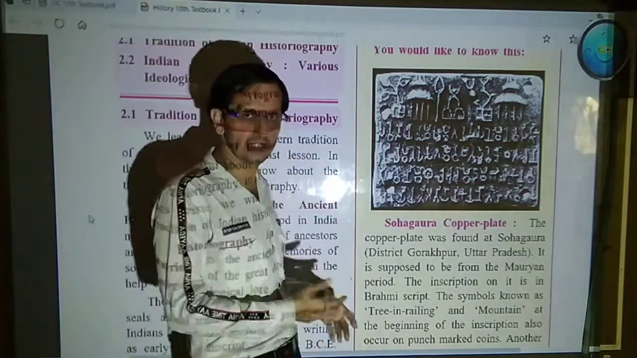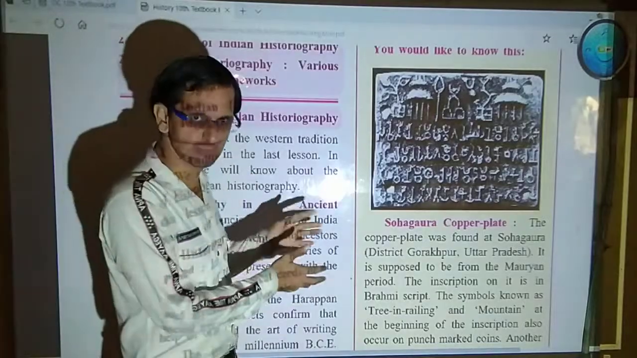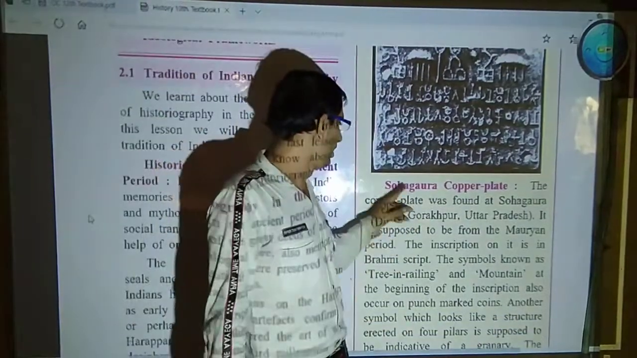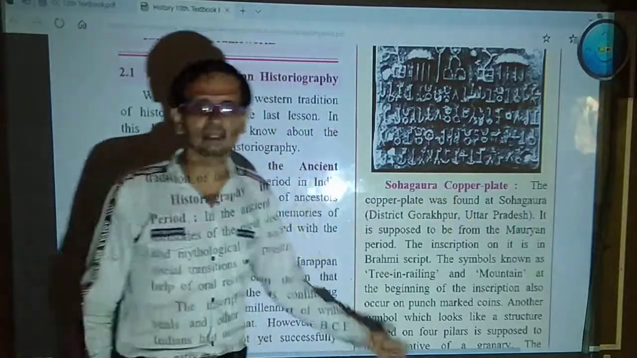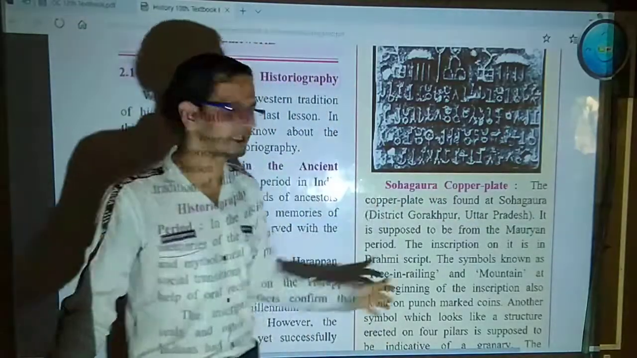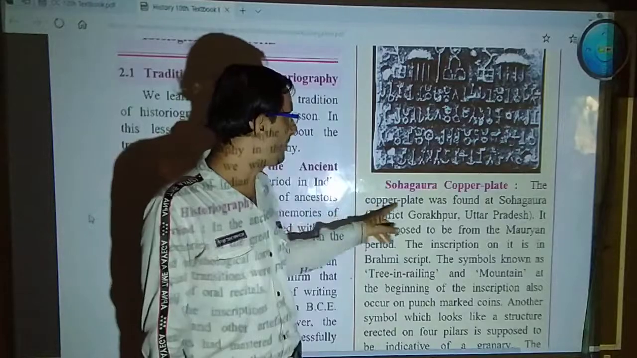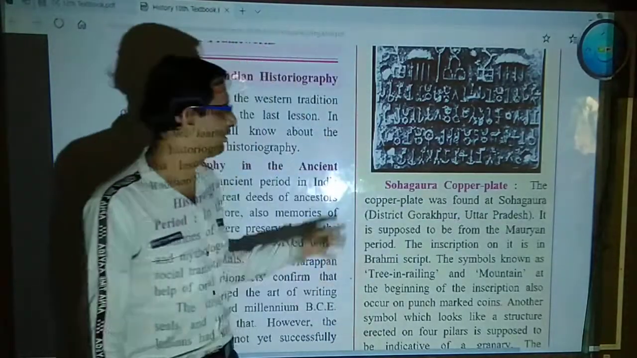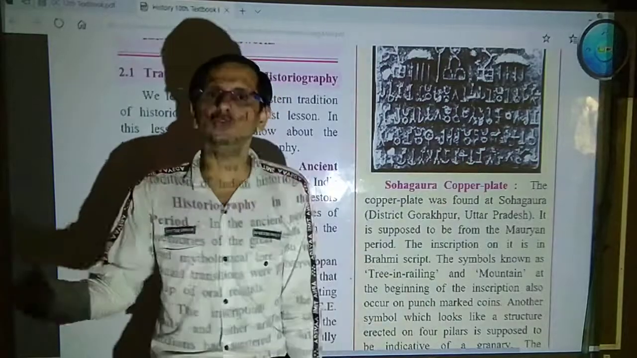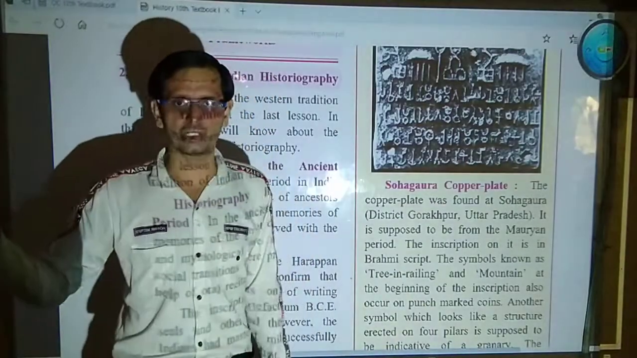So we will try to understand it. We will try to decipher all the expressions given over here. Now, this is the Sohgaura copper plate. The copper plate was found at Sohgaura, in Gorakhpur district of Uttar Pradesh.